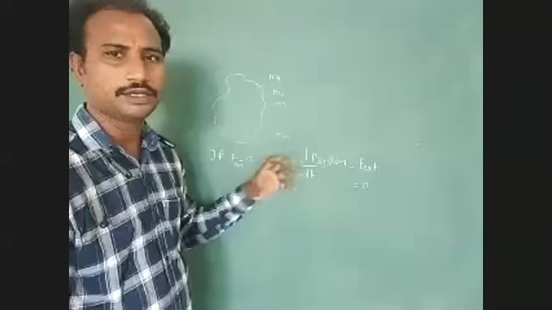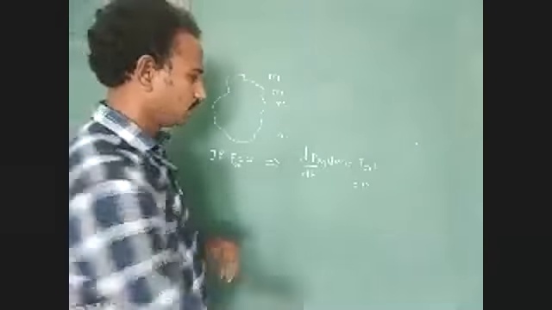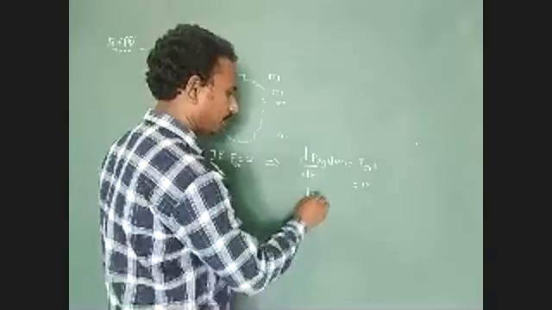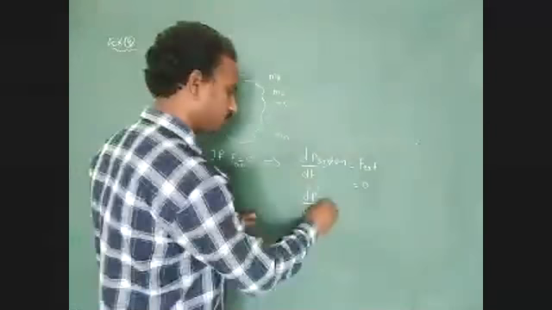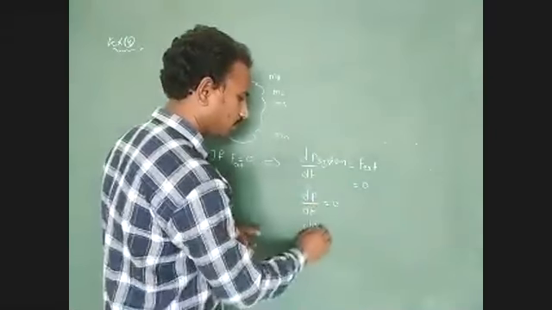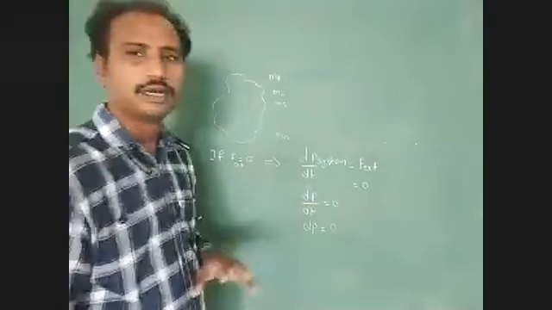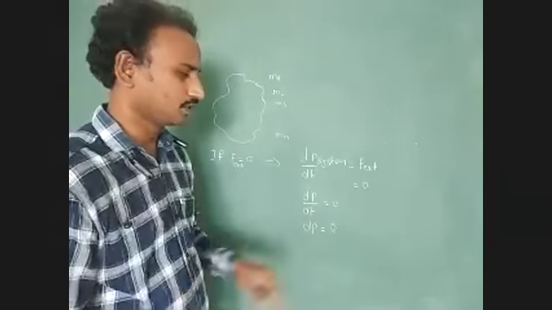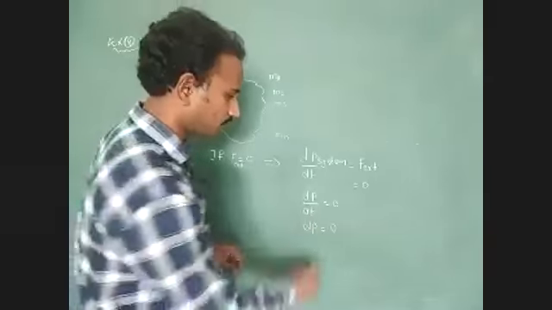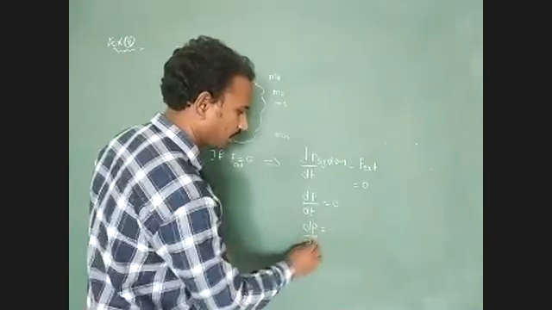So dp divided by dt equals 0. But dp equal to how much? dp equals 0. The total momentum of the system is constant.